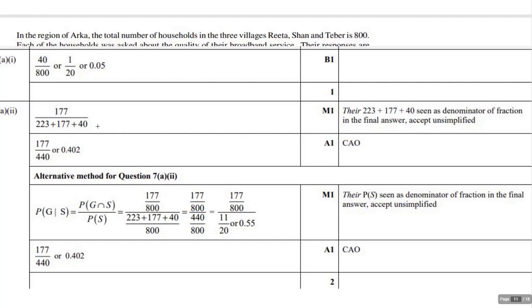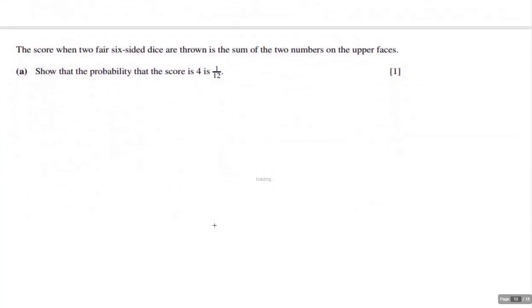If in the second part, you'll notice how they've done this. This is one method, and again, here's the alternative method. I could take it off the table, which is what we did first, or I could use the formula. Either one is going to be fine. You have to demonstrate your method, so you have to show what you're using for the numbers and then get an answer. All right? So either way, the nice thing about a lot of these problems is there's more than one way to do it. Quite honestly, I don't always put all the different possibilities in these rubrics, but there's a couple there.